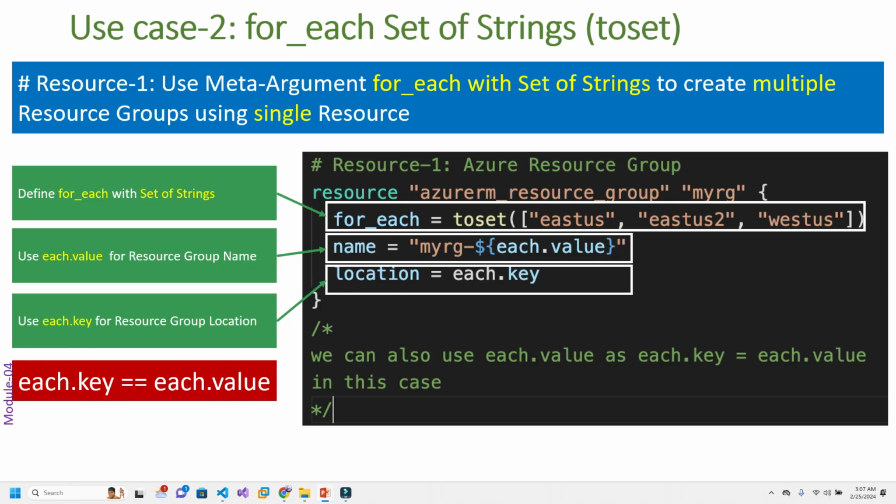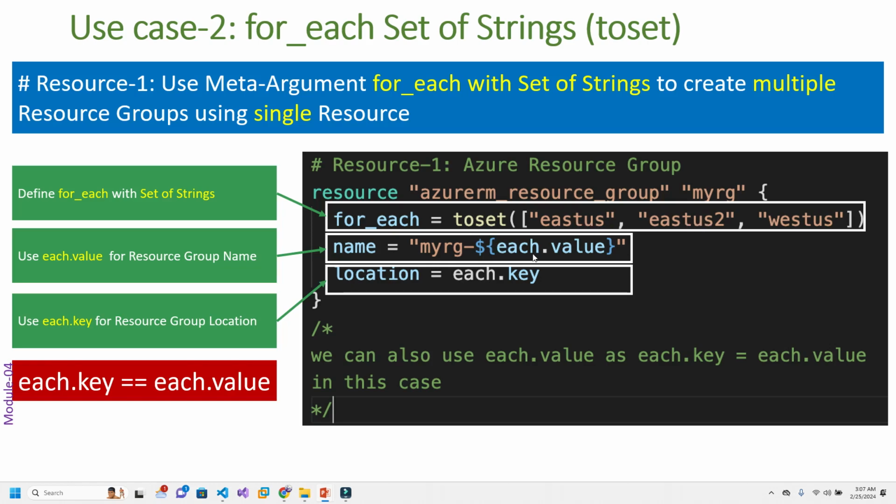So here, basically, these are only a set of strings. There is no map or anything. So what I'll do now is give the resource group name. The value for the resource group is each.value, meaning whatever region I have mentioned here.